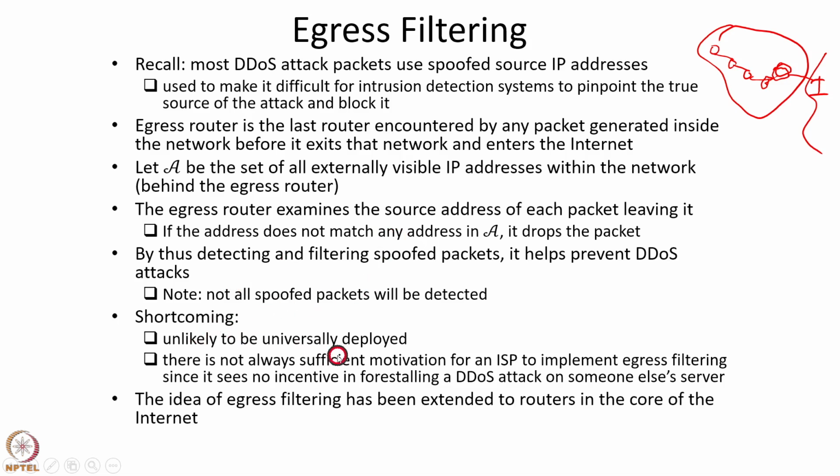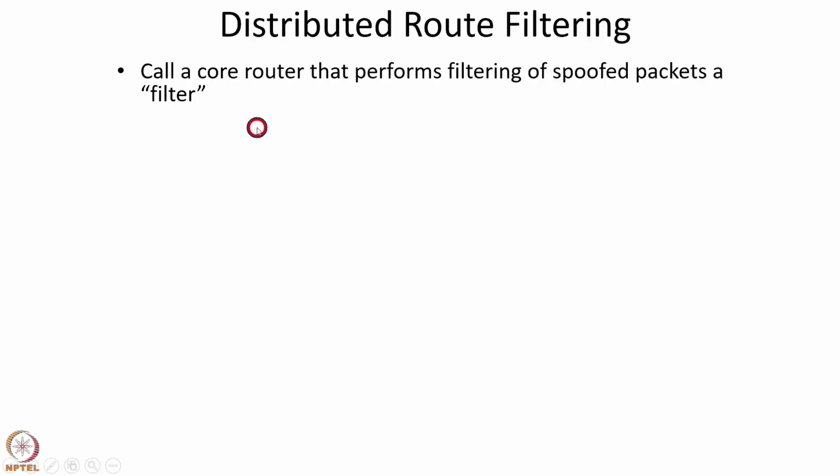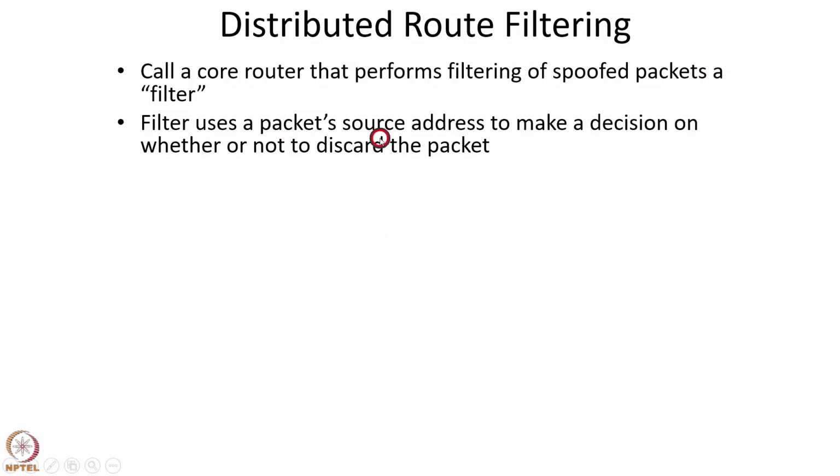The idea of egress filtering has also been extended to routers in the core of the internet. That is, routers through which packets travel when they are sent into the internet. So this idea is called distributed route filtering, or DRF. So we'll discuss DRF next. So we call a core router that performs filtering of spoofed packets a filter. A filter uses a packet's source IP address to make a decision on whether or not to discard the packet.